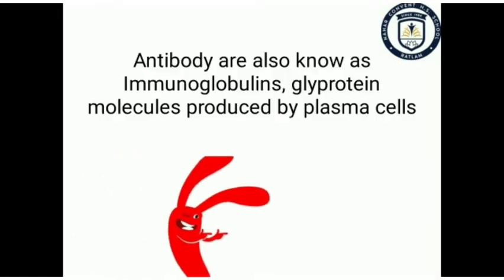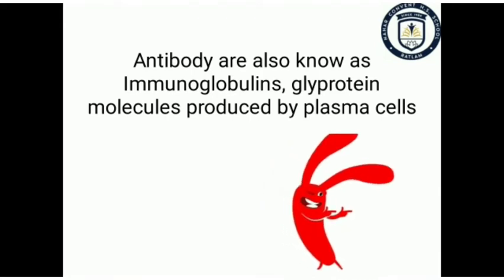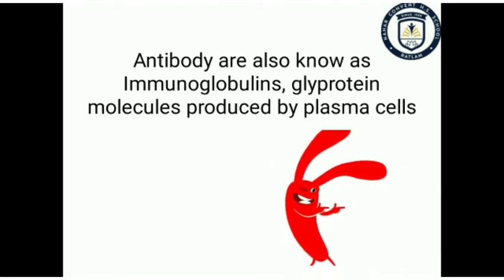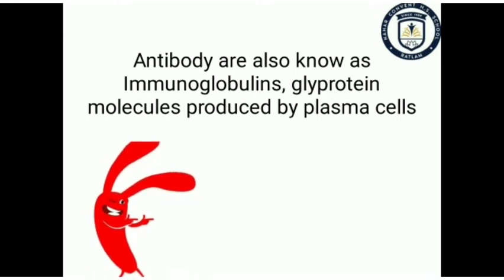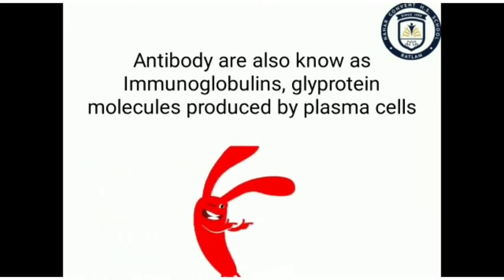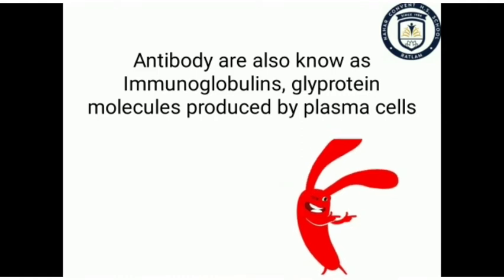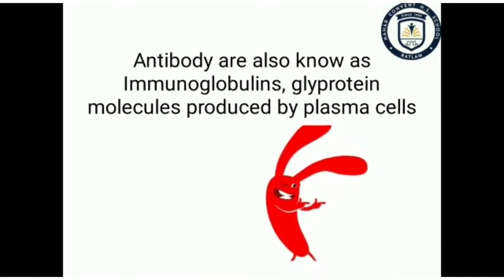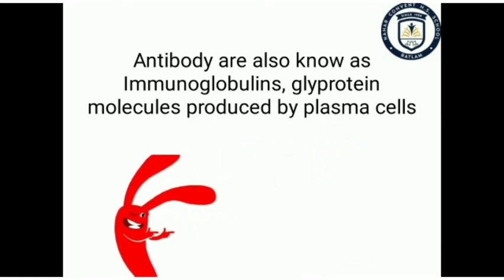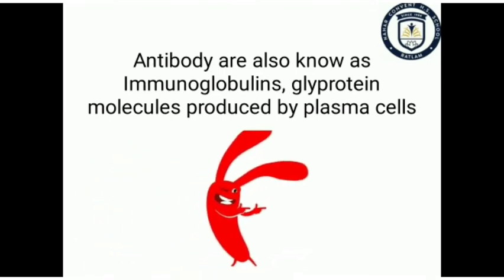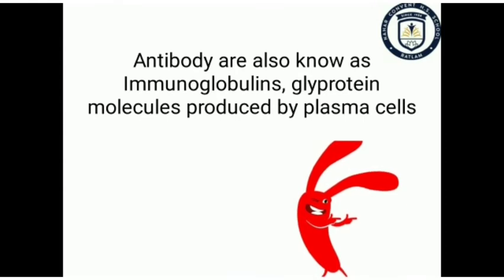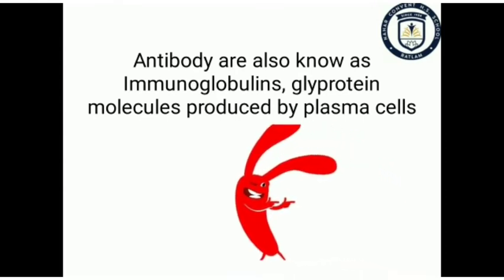Antibodies are also known as immunoglobulins, glycoprotein molecules produced by plasma cells. Or we can say that immunoglobulins are immunologically active serum proteins found in response to an antigen and react specifically with that antigen, and they are briefly represented as Ig. They are commonly called antibodies. Immunoglobulins are immunological missiles produced by the body.